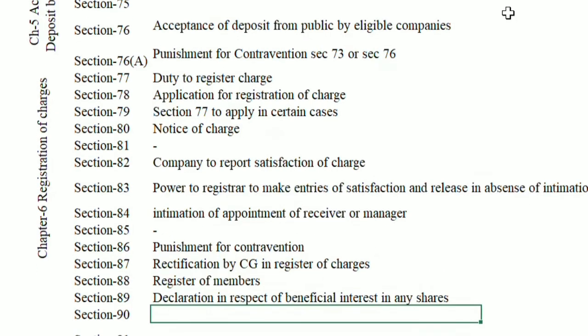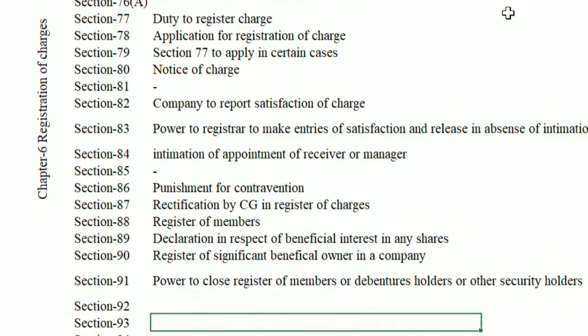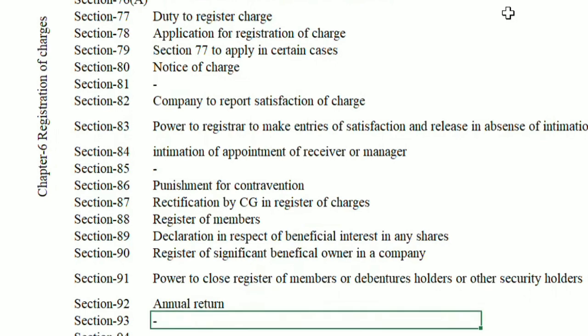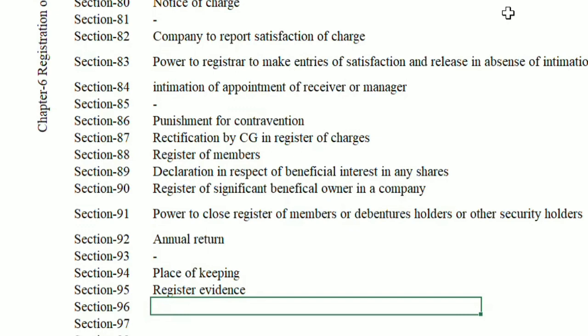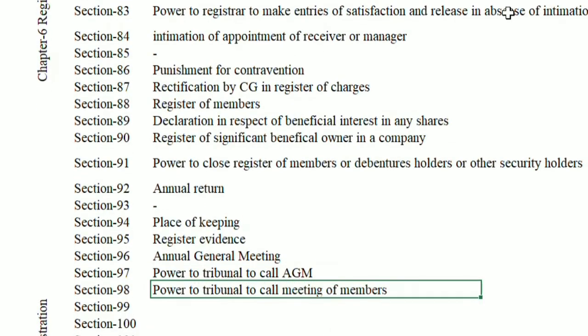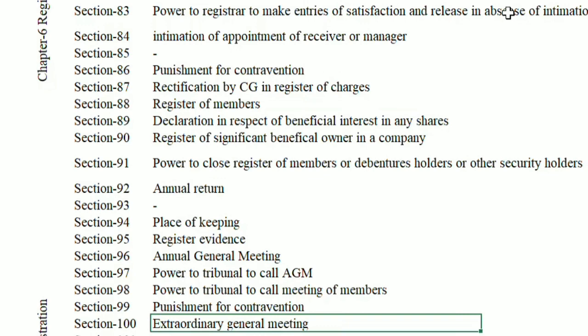Register of members. 88 Register of members. 89 Declaration in respect of beneficial interest in any shares. 90 Register of significant beneficial owners in a company. 91 Power to close register of members or debenture holders or other security holders. 92 Annual return. 93 Omitted. 94 Place of keeping and inspection of registers. 95 Register as evidence. 96 Annual general meeting. 97 Power of Tribunal to call AGM. 98 Power of Tribunal to call meeting of members. 99 Punishment for contravention. 100 Extraordinary general meeting.